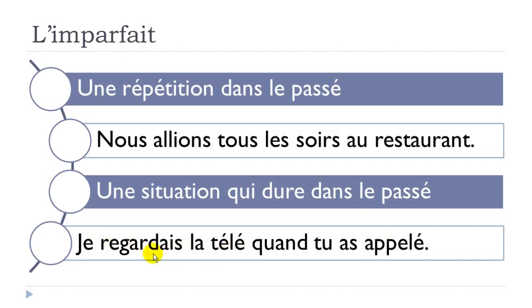In that case, you tend to use l'imparfait because it lasts a while when you watch TV, if it's a movie or something like that. When tu as appelé, appeler is to call on the phone, for instance. In that case, you want to make the difference between something that happens, an action, so tu as appelé, and here you use l'imparfait because it lasts longer. So, je regardais la télé quand tu as appelé.